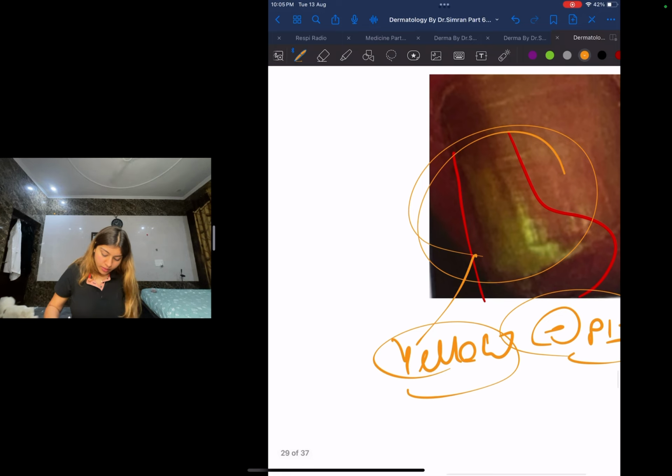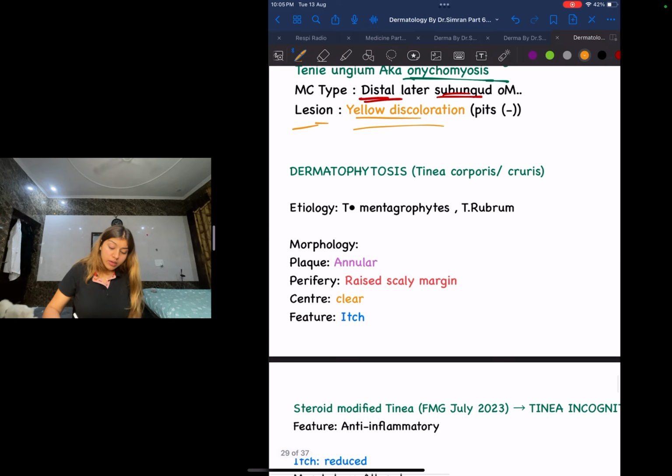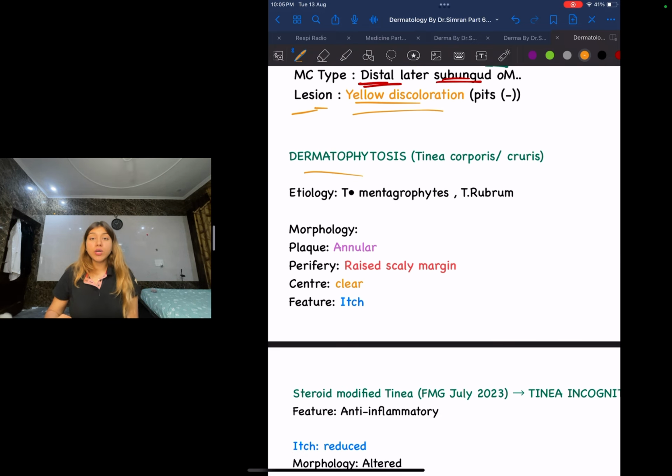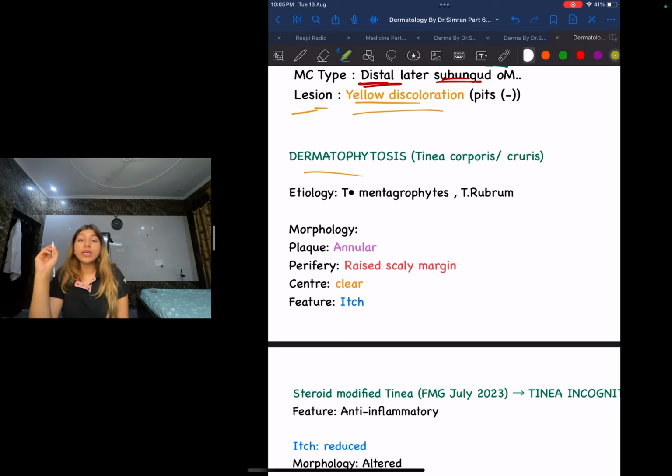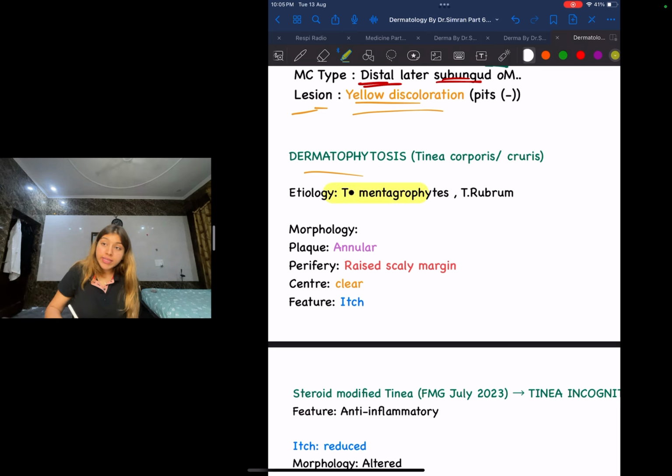Next, guys, we're going to discuss dermatophytosis, your Tinea corporis and your Tinea cruris. What is the etiology? What is causing this, guys? Again, it is Trichophyton mentagrophytes and Trichophyton rubrum.